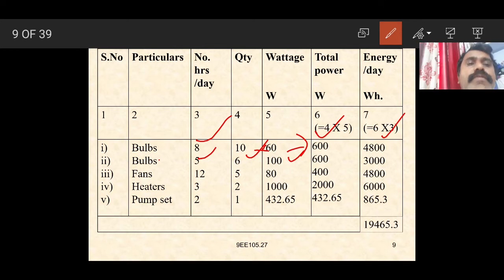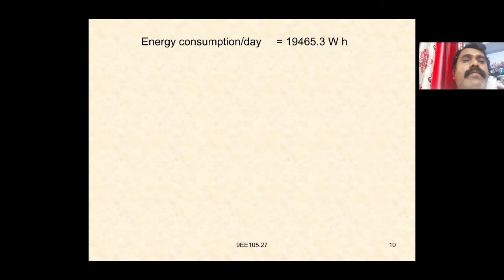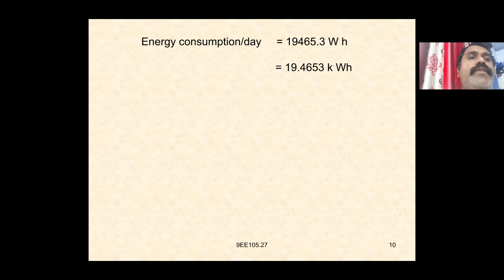Heaters: the number of heaters is 2, working 3 hours per day, wattage 1000, total power is 2000, energy per day is 6000. Pump set: number of hours 2, quantity 1, wattage 432.65, total power 865.3. Now we add all the energy, and we get 19465.3 watt hours. Energy consumption per day is 19465.3 watt hours, which is equal to 19.4653 kilowatt hours.